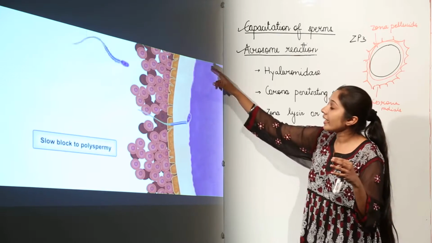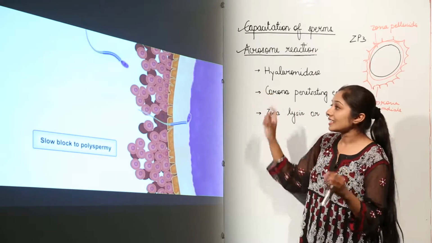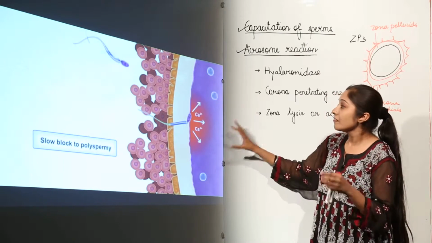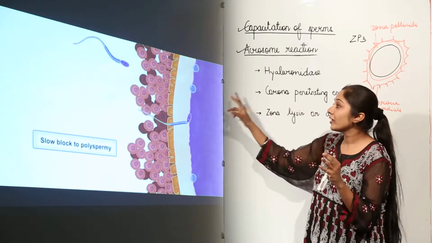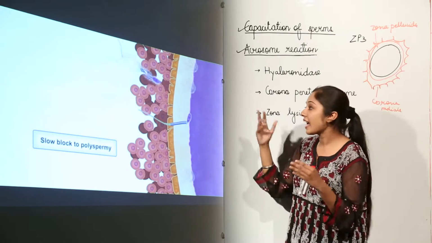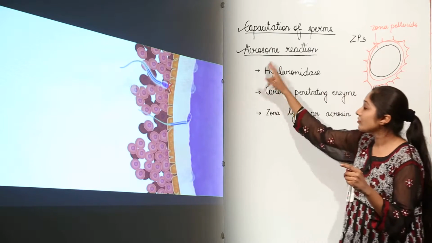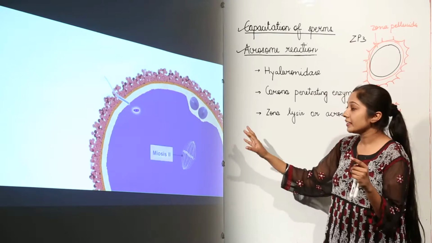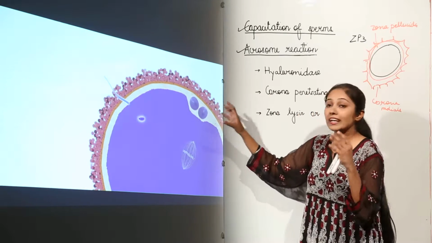What happens? This is again depolarization of the membrane, but now the difference is there are certain calcium atoms present here, which are going to release certain components, and these components are going to inactivate ZP3. When this ZP3 is inactivated, what is going to happen? There will be no release of these enzymes, so the sperm will not enter.